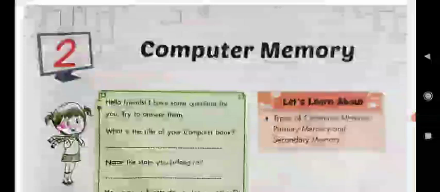We store data, information or any instructions on a temporary basis; as long as we work on a computer, it must be there in the memory. But once you turn off the computer, the information and data stored in this memory is lost. Clear this much? So next is what?